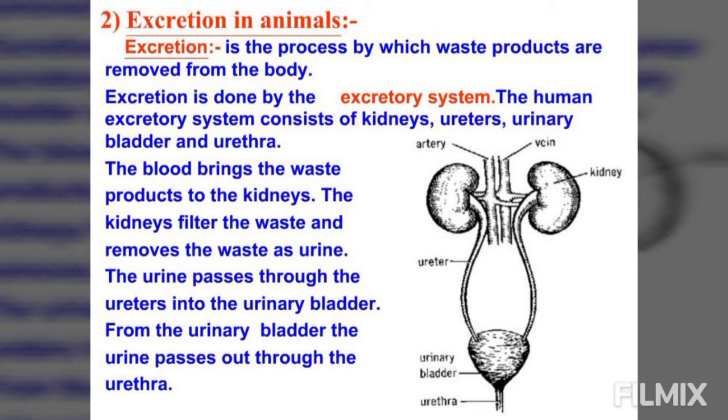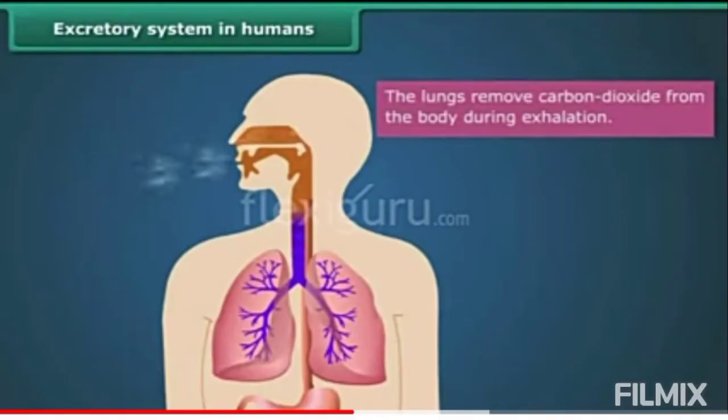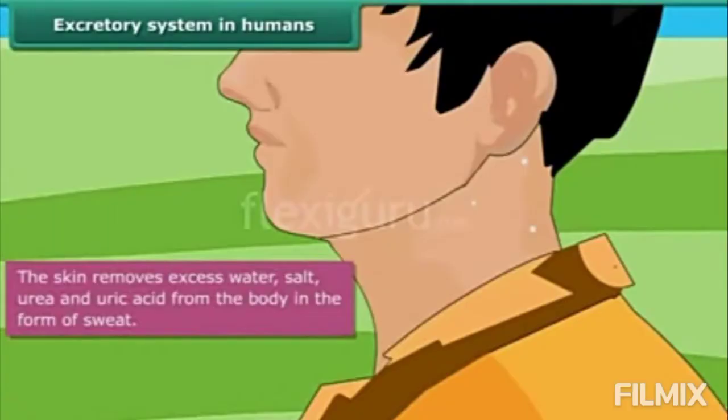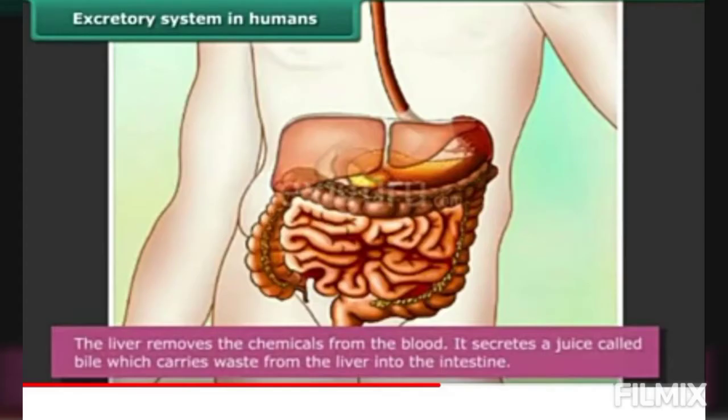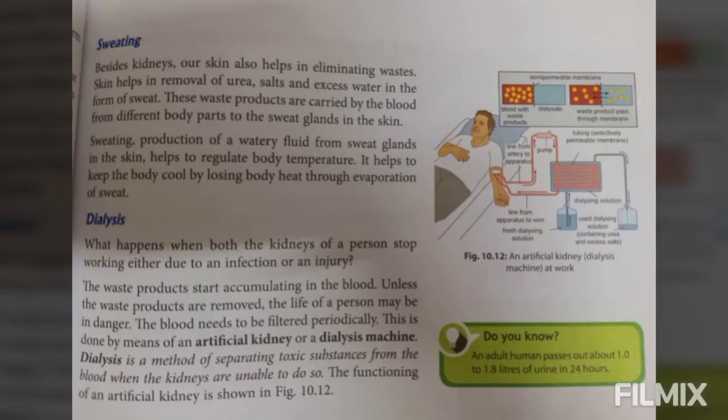Today we will study, apart from kidneys, other organs of excretion in human beings. Lungs remove the carbon dioxide and the waste produced during the process of respiration. Skin removes urea, salt and excess water through the sweat glands present in the skin. Then the large intestine removes the solid waste, as we have studied in chapter number 2. Then we have the liver. It removes the excess sugar by converting it into glycogen.